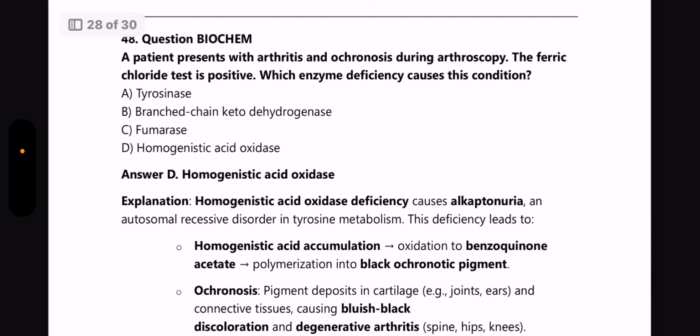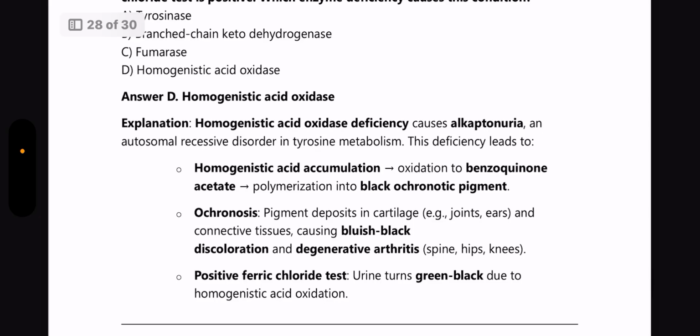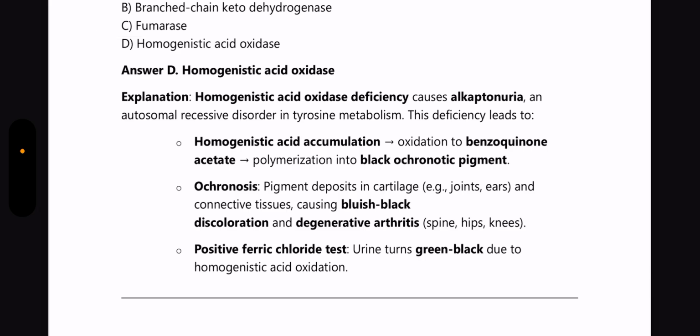Next question from Biochemistry. A patient presents with arthritis and ochronosis during arthroscopy. Ferric chloride test is positive. Which enzyme deficiency causes this condition? Answer: homogentisic acid oxidase. A homogentisic acid oxidase deficiency causes alkaptonuria, an autosomal recessive disorder in tyrosine metabolism. This deficiency leads to homogentisic acid accumulation, which leads to oxidation to benzoquinone acetate and polymerization into black ochronotic pigment. Ochronosis is the pigment deposit in the cartilage and connective tissues, causing bluish black discoloration and degenerative arthritis. A positive ferric chloride test is where the urine turns greenish black due to the homogentisic acid oxidation.